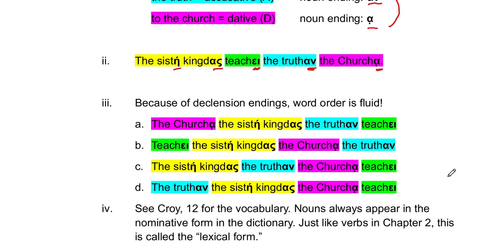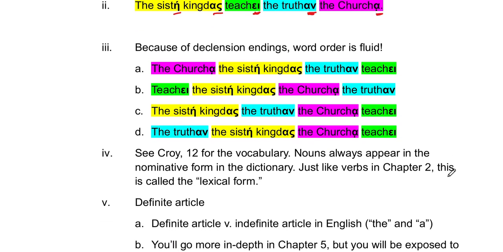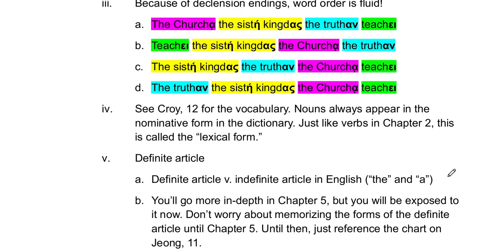So just as in chapter 2, we learned that the first person singular, that omega ending, is how words will always appear in a dictionary or a lexicon. That's the fancy Greek word for dictionary. In the same way, whenever we look at nouns, they're going to be listed in the nominative case. That's called the lexical form.